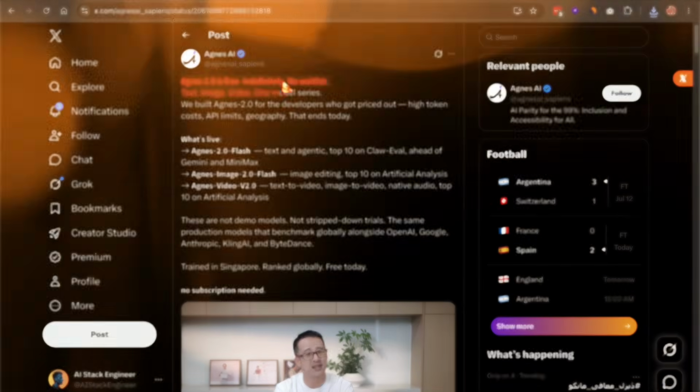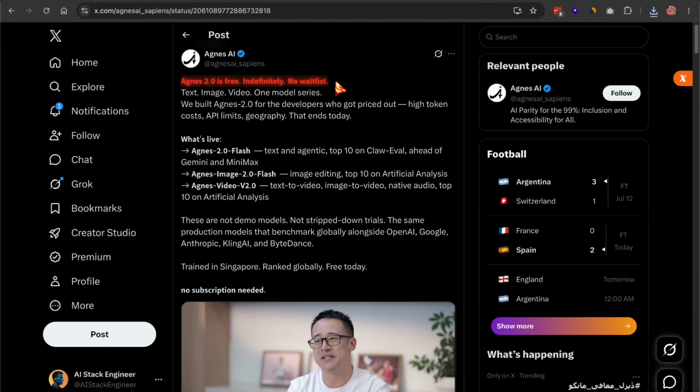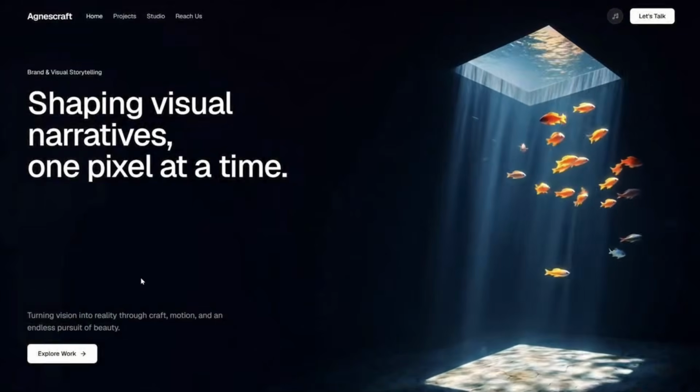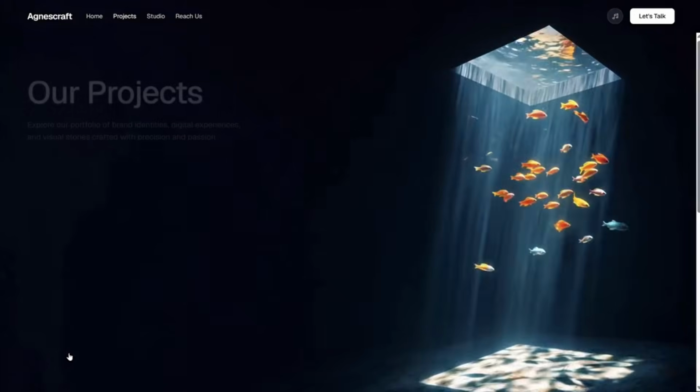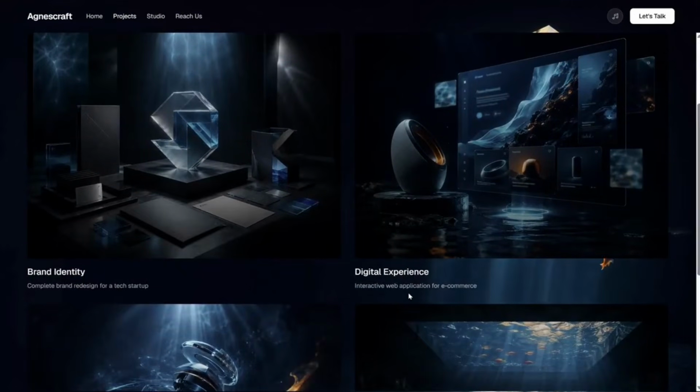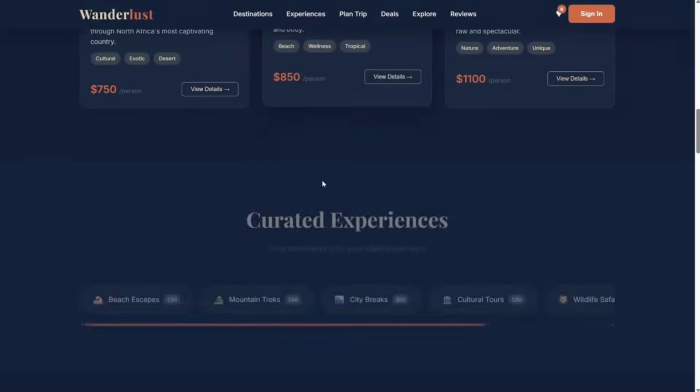A company from Singapore is giving away a frontier-level AI model for free. Not a trial, not a stripped-down version. The full model, with no usage cap, and they say it stays free indefinitely. So let me walk you through what this thing is, because the roadmap here is honestly the most interesting part.